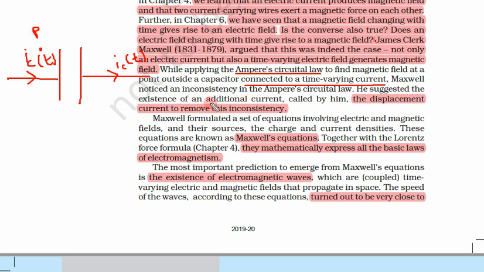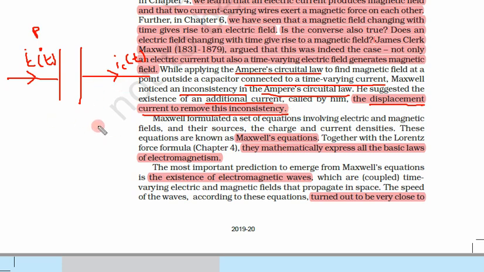So he noticed a problem with the Ampere's circuital law. So there was a problem with this Ampere's circuital law that we will see what that problem is. Then he suggested the existence of an additional current called by him the displacement current to remove this inconsistency.